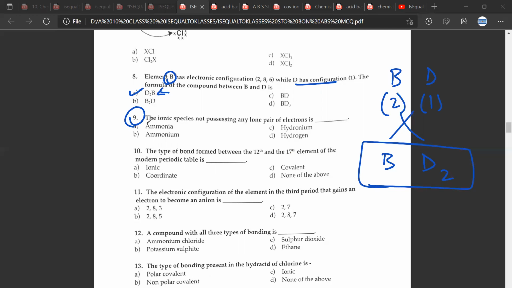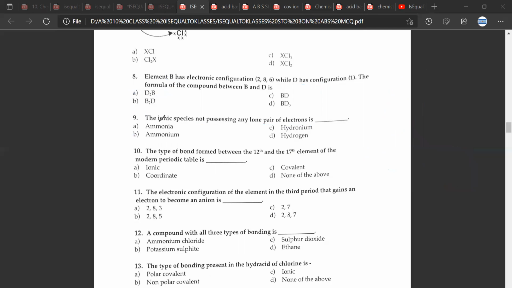Ninth. The ninth question, the ionic species not possessing any lone pair of electrons is ammonium. Not possessing any lone pair of electrons, Mr. Sibang. So it would be ammonium, B. Tenth question, the type of bond formed between the 12th and 17th element of the modern periodic table is, this would be A.